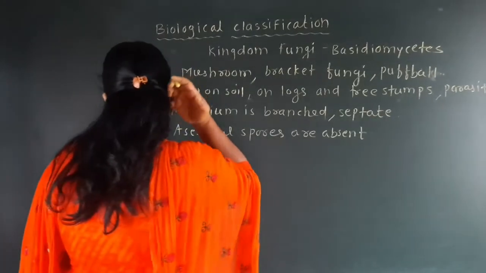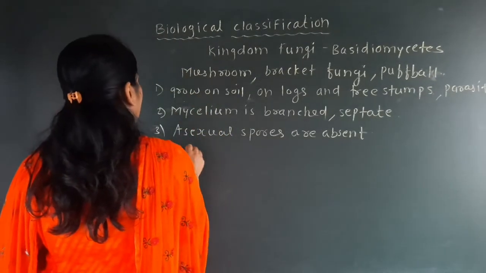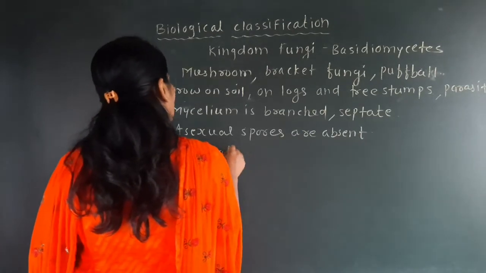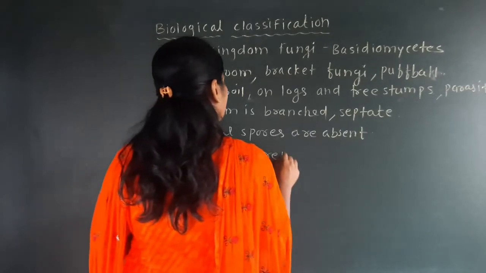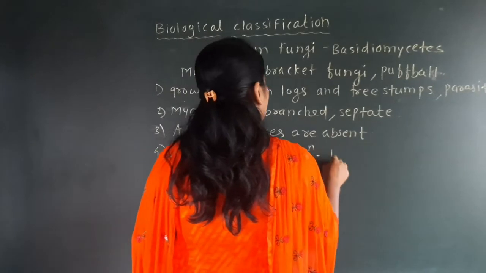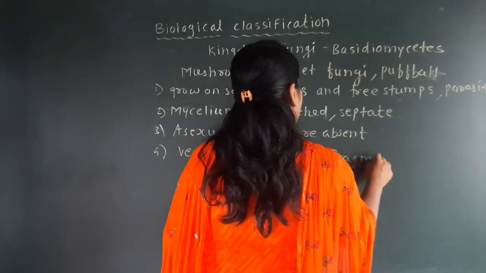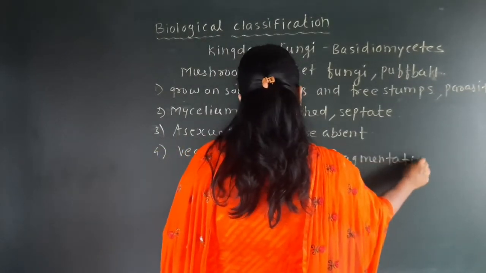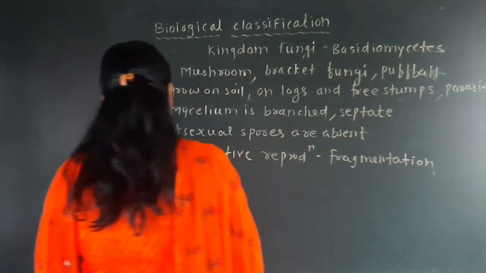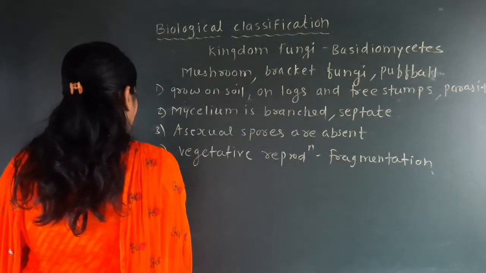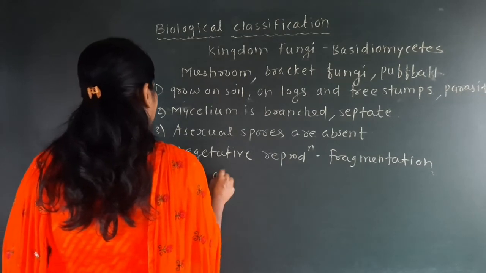The next point is that vegetative reproduction will be there. Vegetative reproduction is by fragmentation. Sex organs are absent.